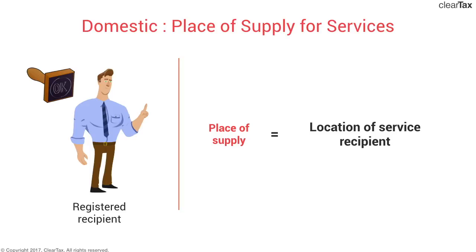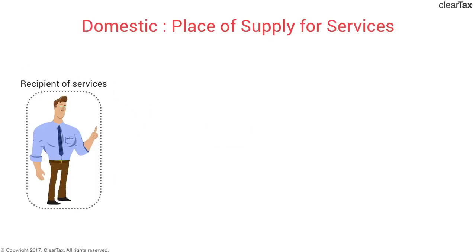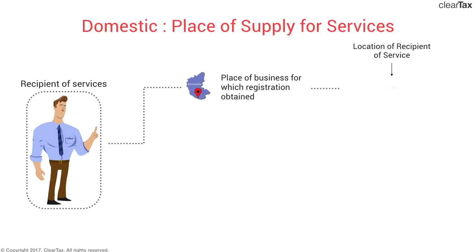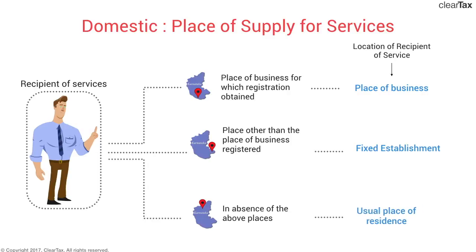In the previous module relating to registration, we've checked out what the location of supplier or service is. The same principles stand true for the location of recipient of service. It can be any of the three places. First, the recipient's place of business for which he has obtained registration, simply put as the place of business. Second, a place other than a place of registered business, a fixed establishment from where supply is made or from where supply is received. In the absence of the above two places, the usual place of residence of the recipient.